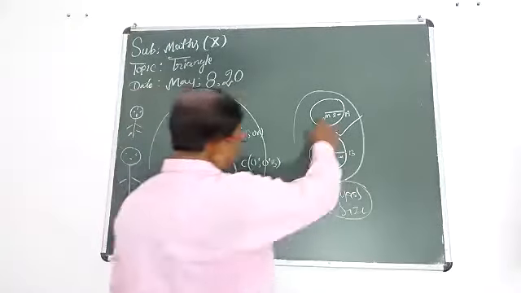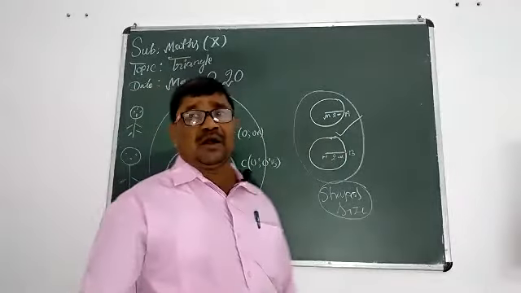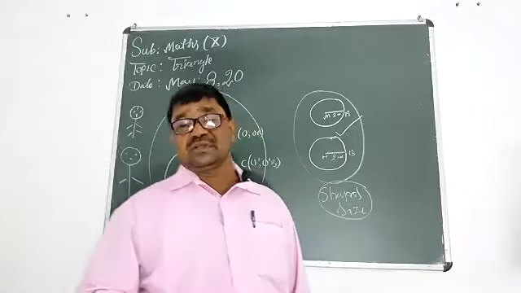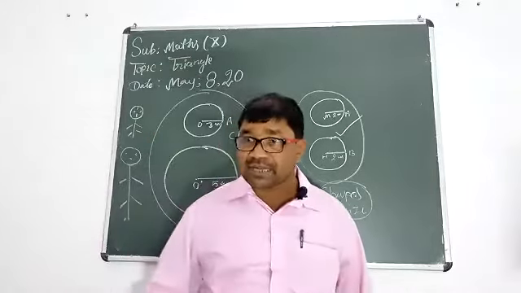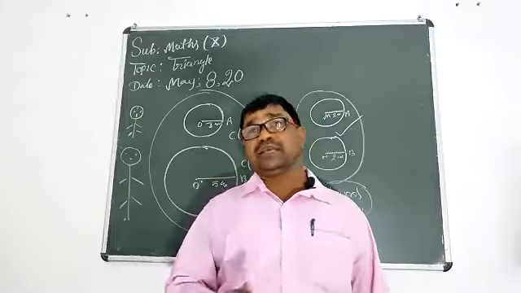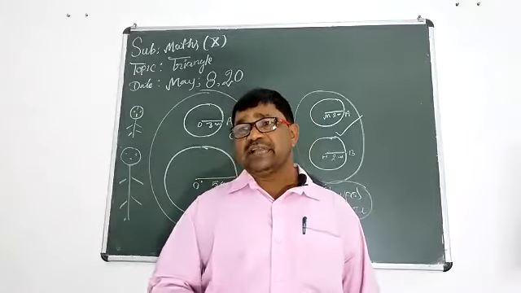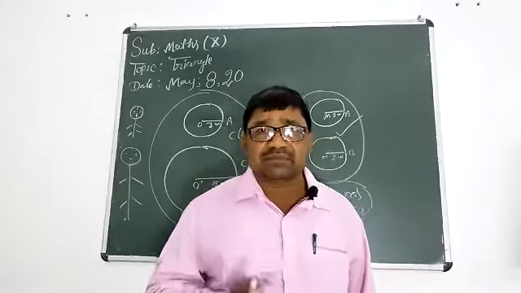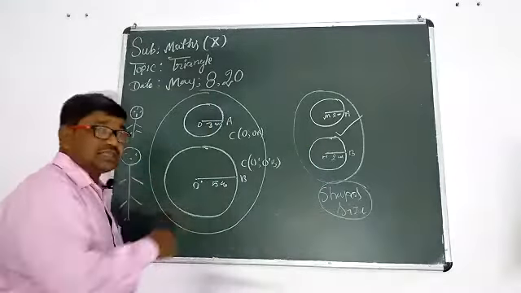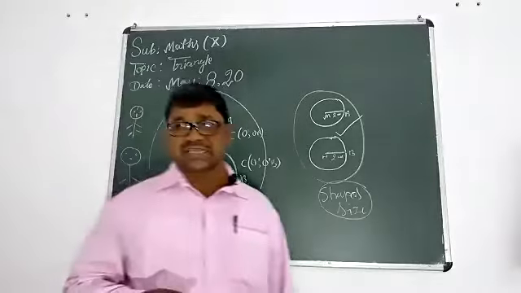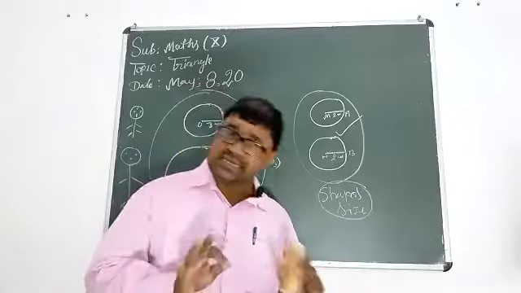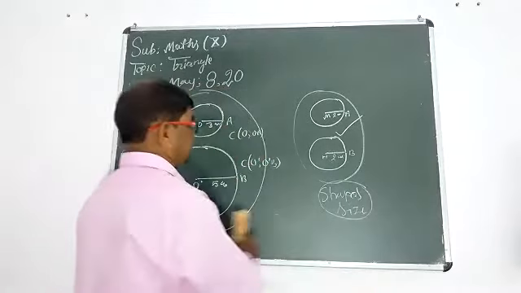Now, we can think about this, student: if a pair of circles is congruent, then they are similar. But if a pair of circles is similar, it is not necessary that they will be congruent. Understood? Okay.